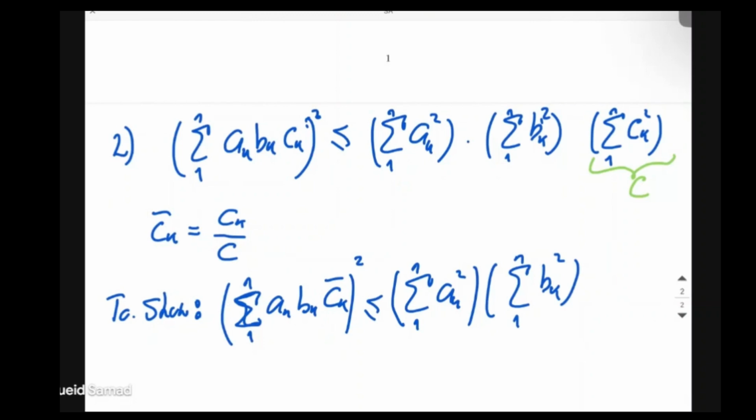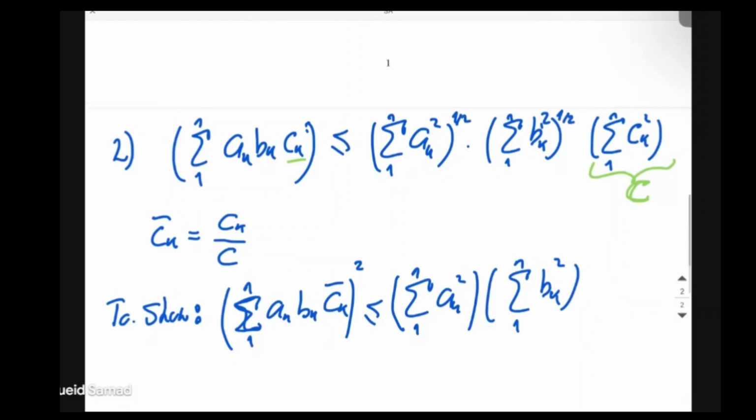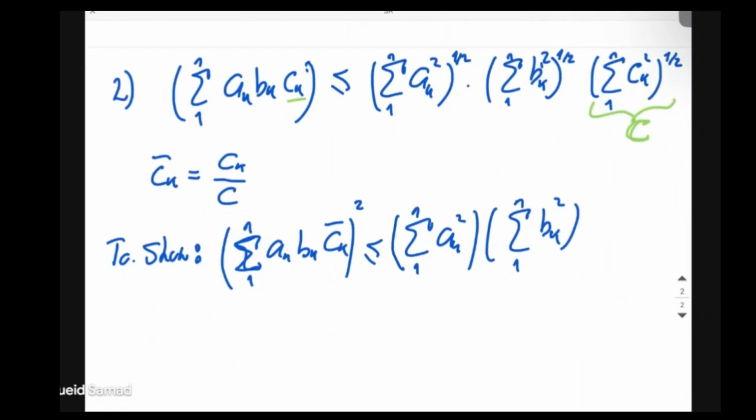Why would this suffice? Because basically what we did was to just take the whole c and divide it in the inequality. So we took this c and brought it to the left-hand side, and sneaked it into the ck and divided it by c. It's actually more convenient in our case to write it without the square on the left-hand side and to bring them back. So we either have potentiate with 1 over 2 on the left-hand side, so it's either a square root on the right-hand side or a square on the left-hand side.